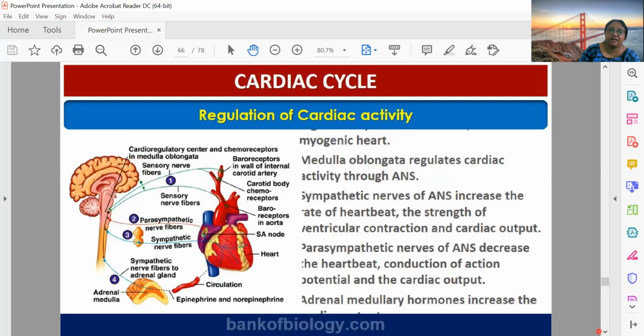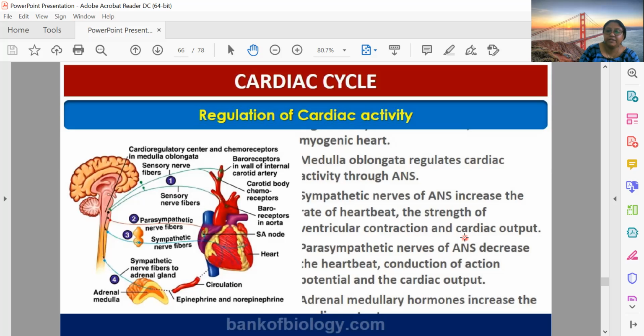So, regulation of cardiac activity. I told you we have in the autonomic nervous system parasympathetic and sympathetic nerves. The sympathetic nerve of the autonomic nervous system, the abbreviation is ANS, will increase the heartbeat by increasing the strength of contraction and cardiac output, whereas parasympathetic will decrease the activity.